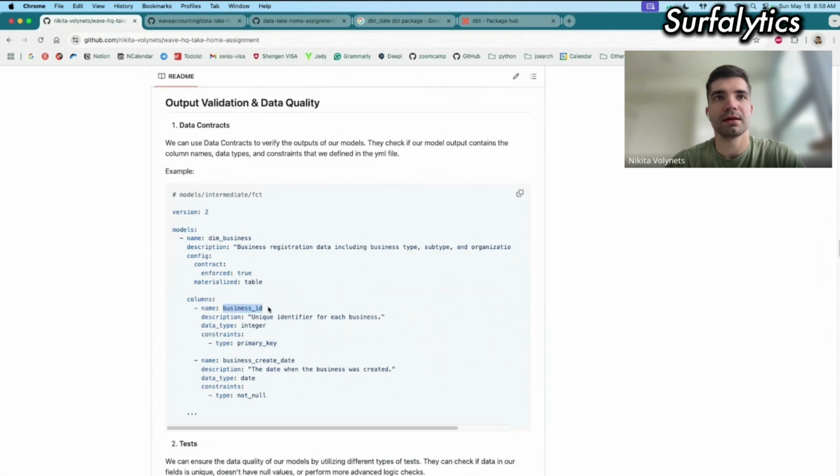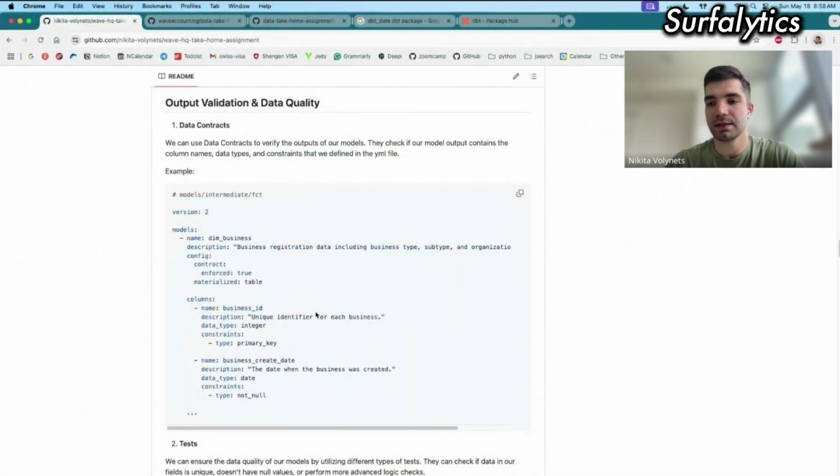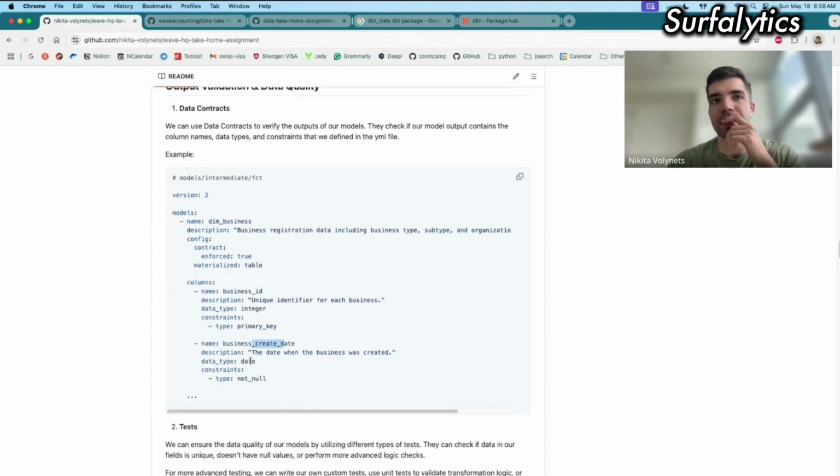We have this business ID, and we know this field is an integer, right? Because of how we checked the raw data. If the raw data changes for some reason and it won't be an integer anymore, we will get an error, and DBT will understand it and send us a notification. Then we'll need to double check what is happening and be able to catch some errors. For the date, we have the data type date, which checks if it's in the date format or not. If it's not, we will get an error. These are the simple checks, or data contracts, that I created.